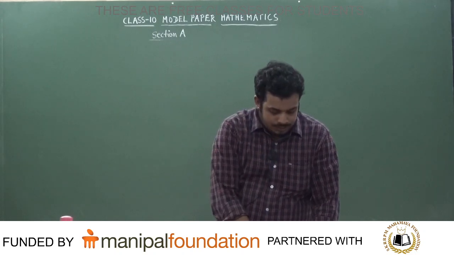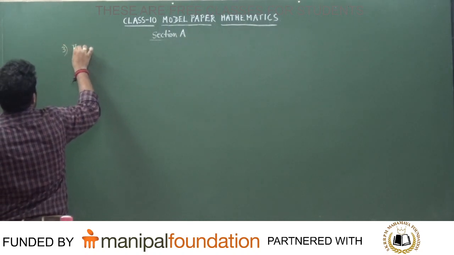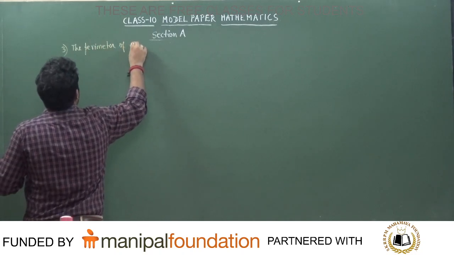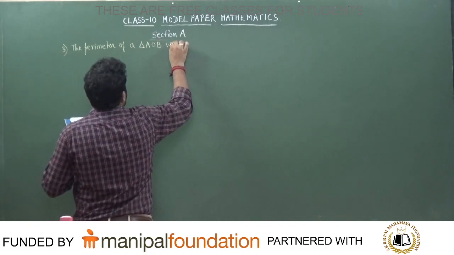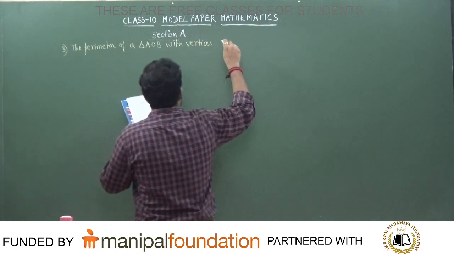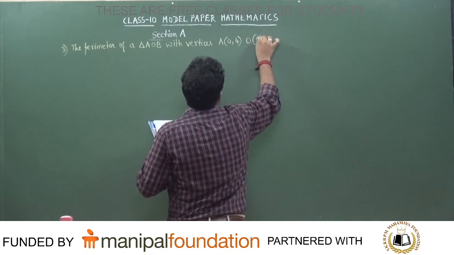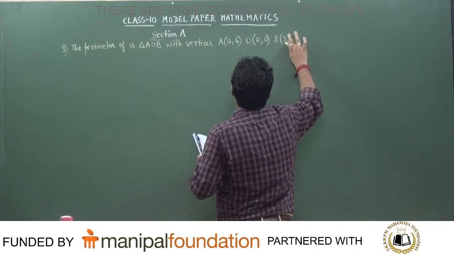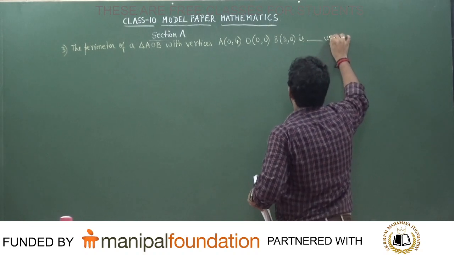So next, third question. The perimeter of a triangle AOB with the vertices A(0, 4), O(0, 0) and B(3, 0) is a dash units. Is it okay?